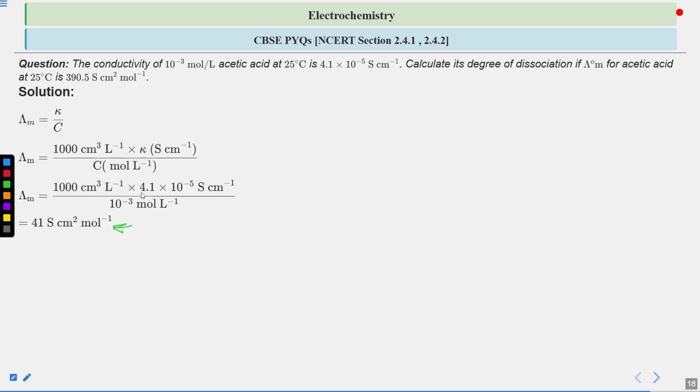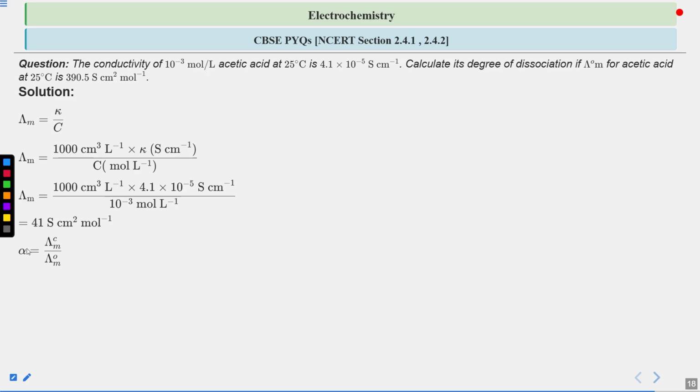The liter inverse cancels out, mole goes to the denominator and becomes minus 1, centimeter to the power minus 1 and 3 becomes square, right? So for this unit conversion we use the 1000 multiplication here, and we get the final value for lambda m. Now we can use it to determine the degree of dissociation.